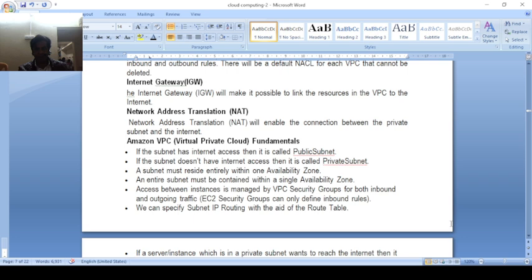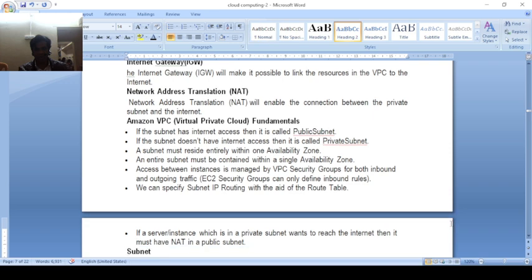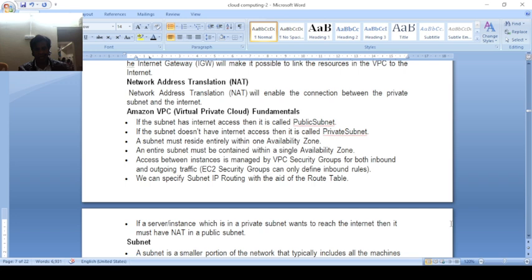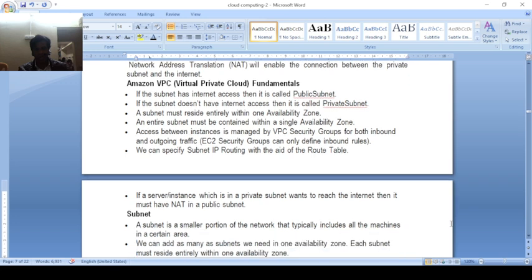A server instance in a private subnet wants to reach the internet through NAT. And a net within the net is the subnet. We also add subnets in each availability zone, with each subnet within a single availability zone.